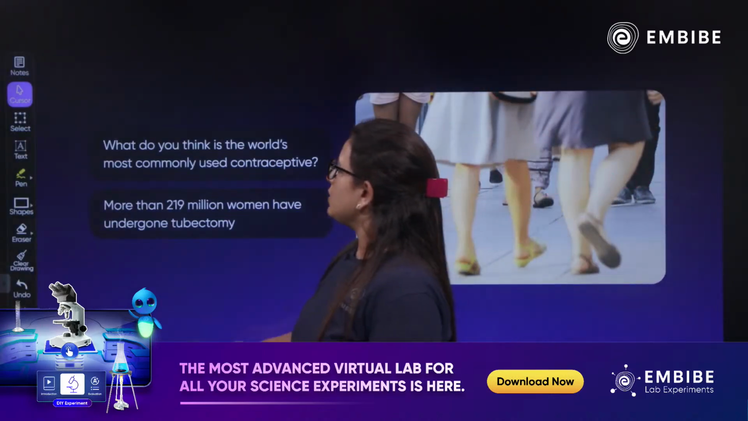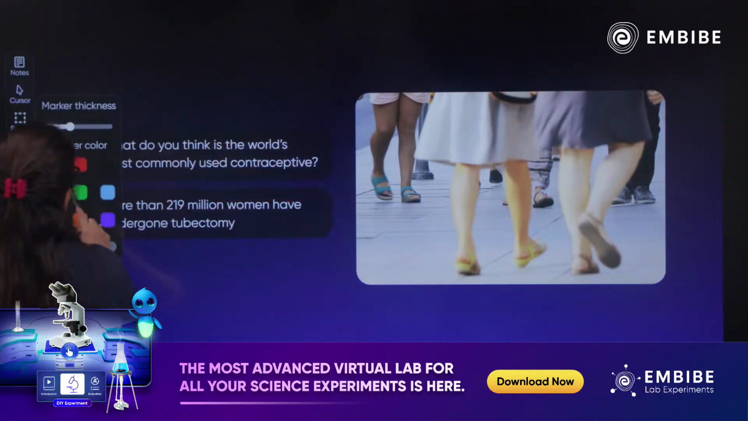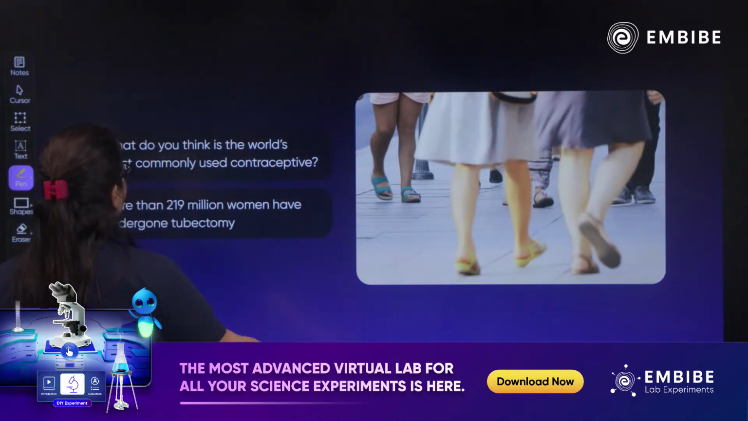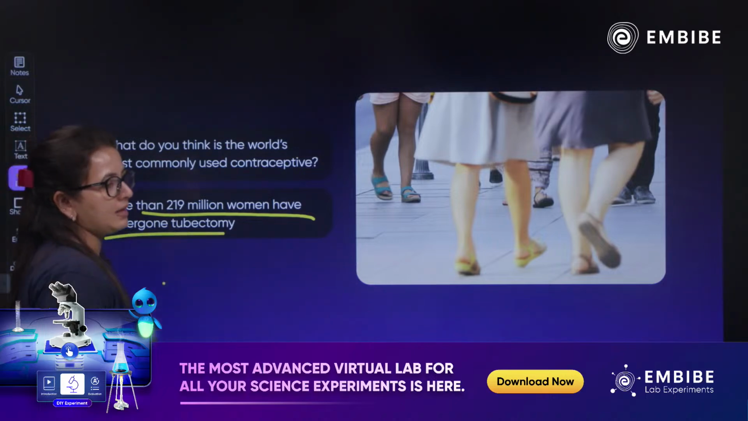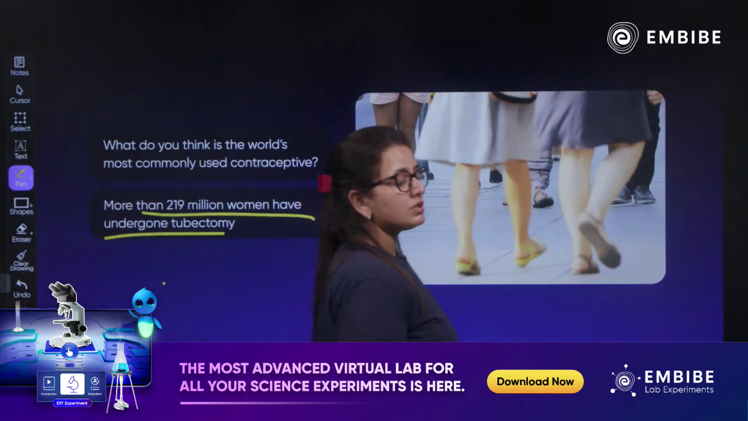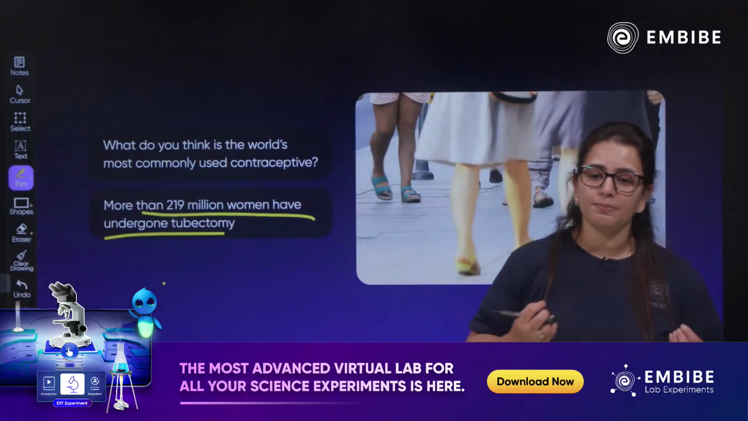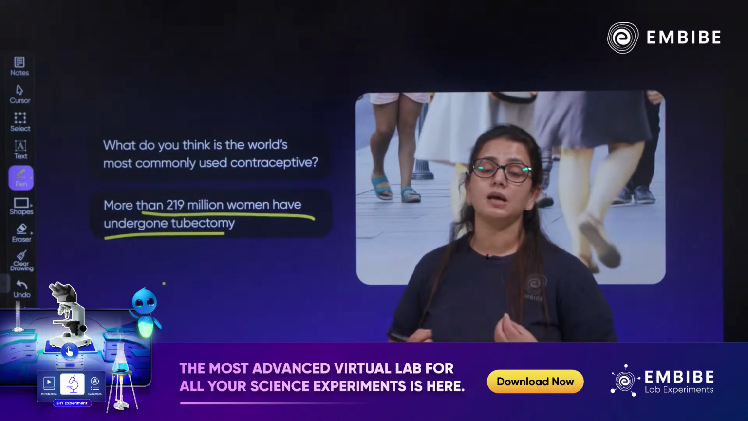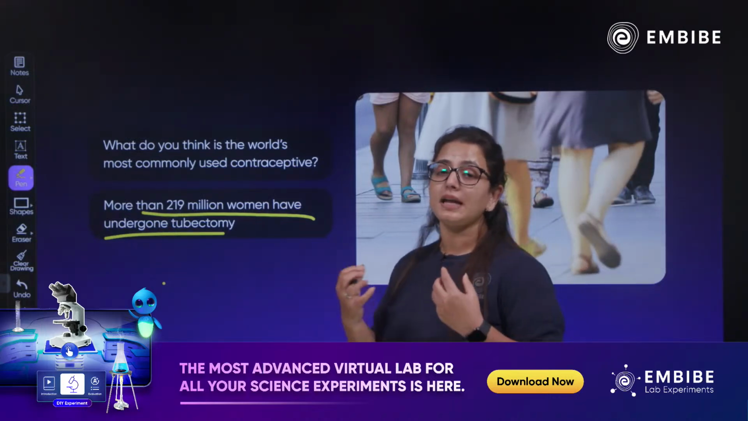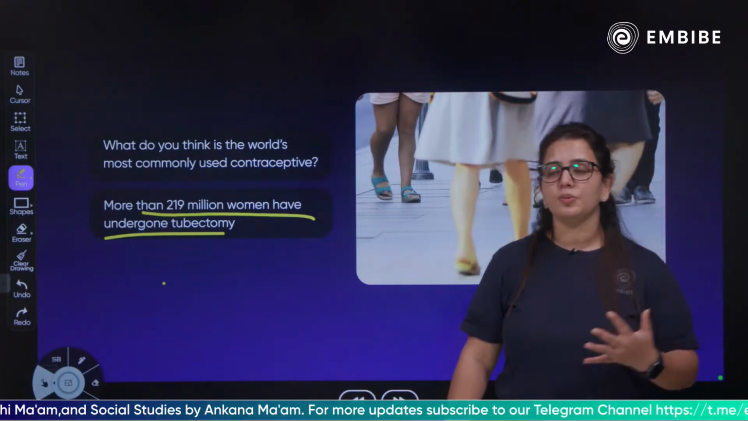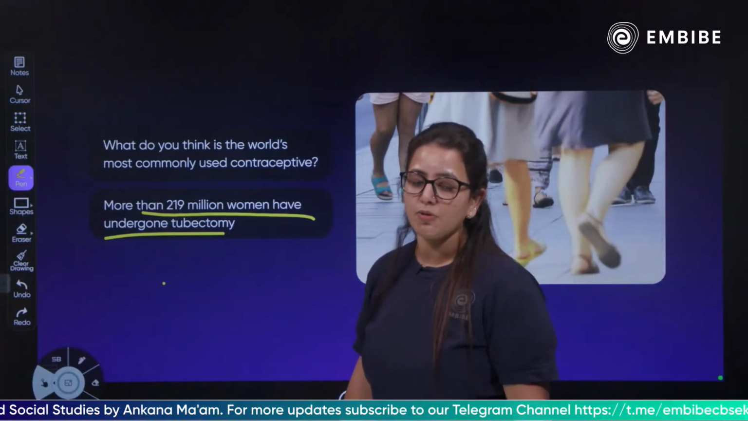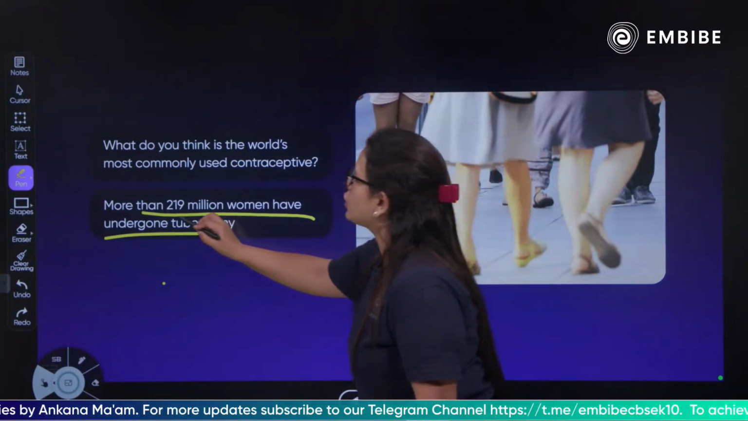So, children, what do you think are the world's most commonly used contraceptives? More than 219 million women have undergone tubectomy. Yes, this is the most widely accepted method of contraception because it is a permanent contraception without any certain side effects. Yes, 219 million women have undergone the procedure of tubectomy.